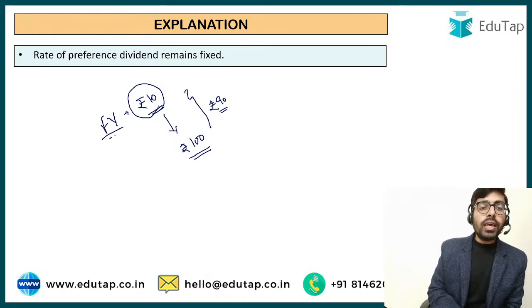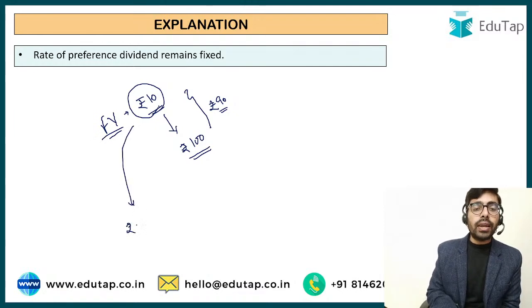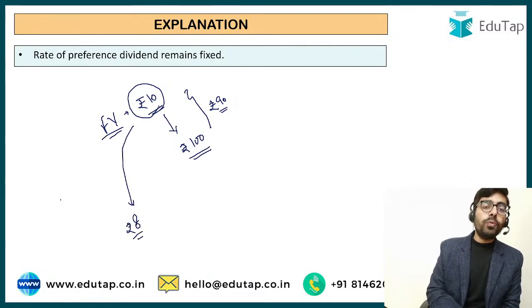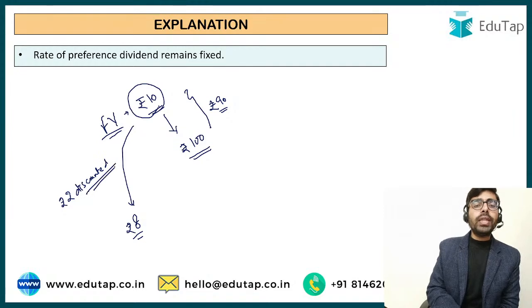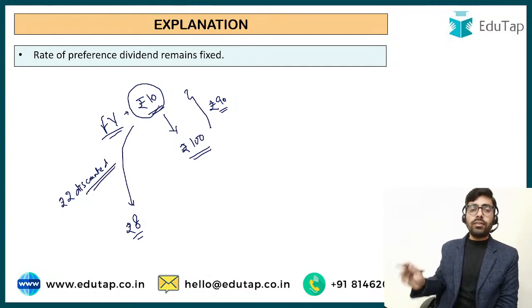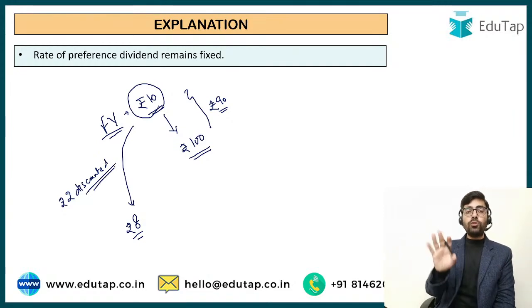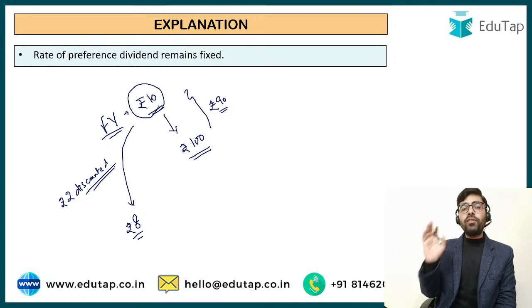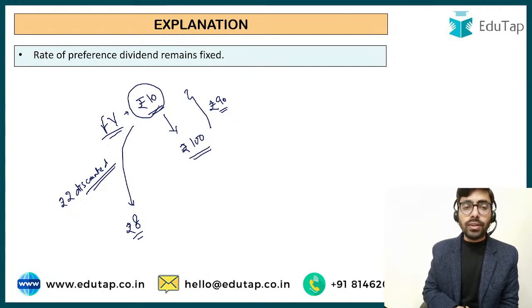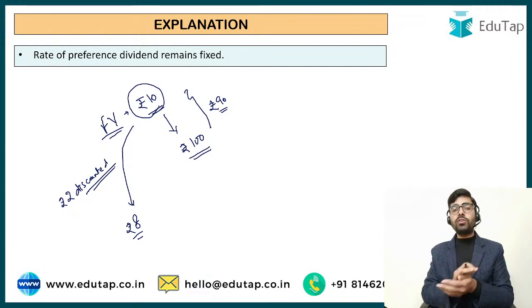And suppose if the face value was rupees 10 and the company would have issued it at, let's suppose, rupees 8, then this rupees 2 would have been discount, and practically this is not done. Legally also this is not permitted, except when the company is issuing sweat equity shares. Company's law does not allow us to issue shares at discount except when you are issuing the sweat equity shares. Okay. In other cases, it is not permitted.